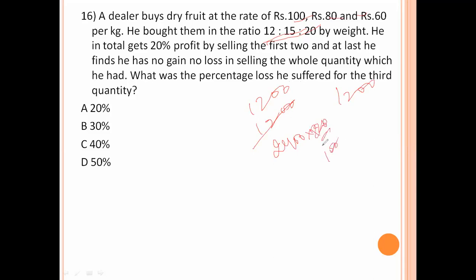20% means you get 480 in the profit. No loss, no gain means in third case also you get 480 as the loss on this 1200. So what is the percentage, into 100. 2 zeros, 2 zeros get cancelled. 12 4 ja, 40% you get loss on the third item. Then only that will make no loss, no gain.